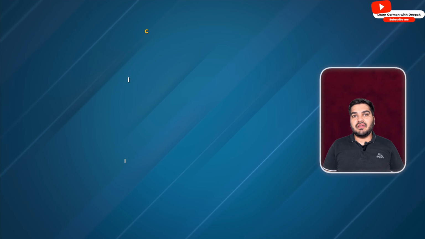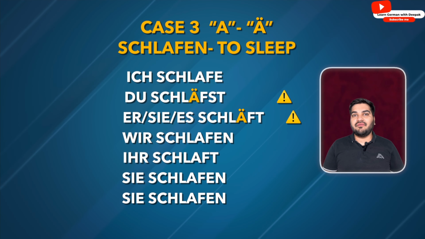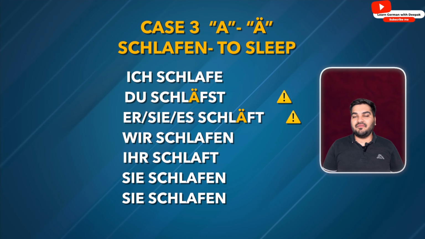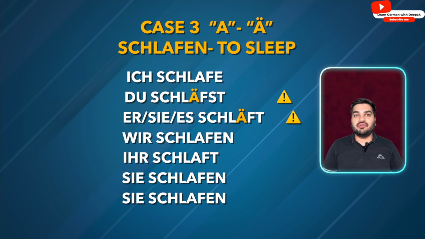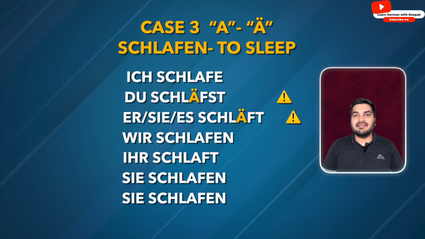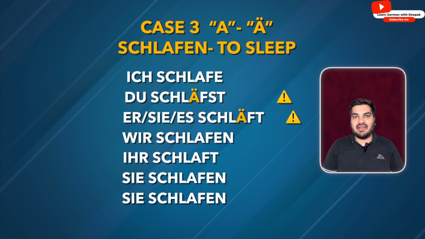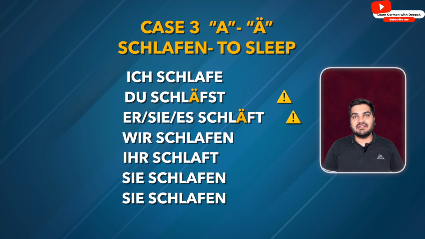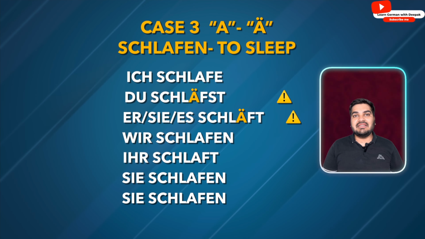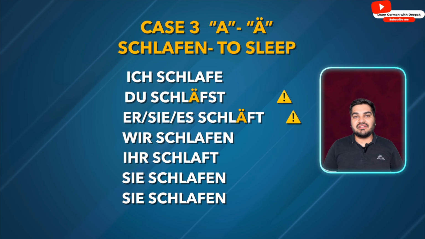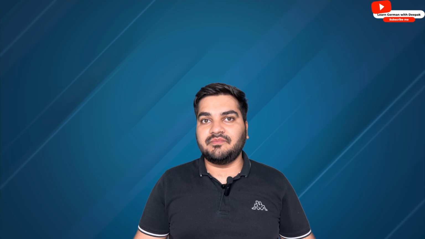The third case is when we have a in the verb stem and we put an umlaut. For example, schlafen. Ich schlafe, du schläfst, er schläft, sie schläft, es schläft, wir schlafen, ihr schlaft, sie schlafen. So the changes are happening only when we conjugate the verb with du or er, sie, es.